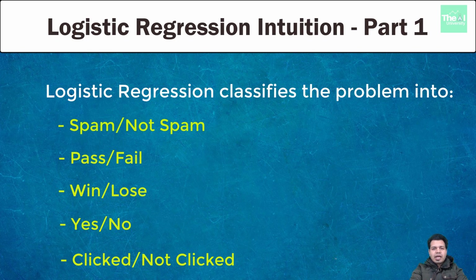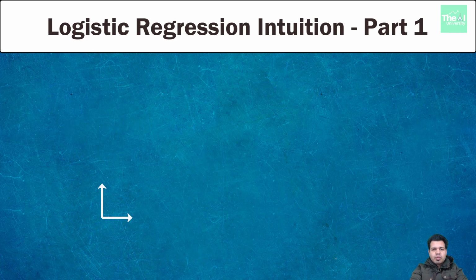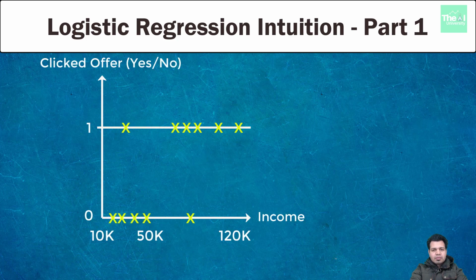So let me show you a diagram real quick first. Based on the example I quoted earlier for email response, we got the scatter plot something like this, where on the x-axis we have income as the independent variable and clicked offer, yes or no, as the dependent variable.